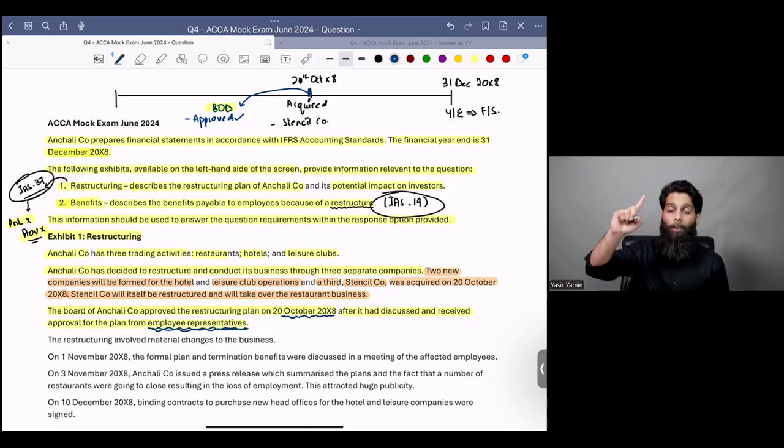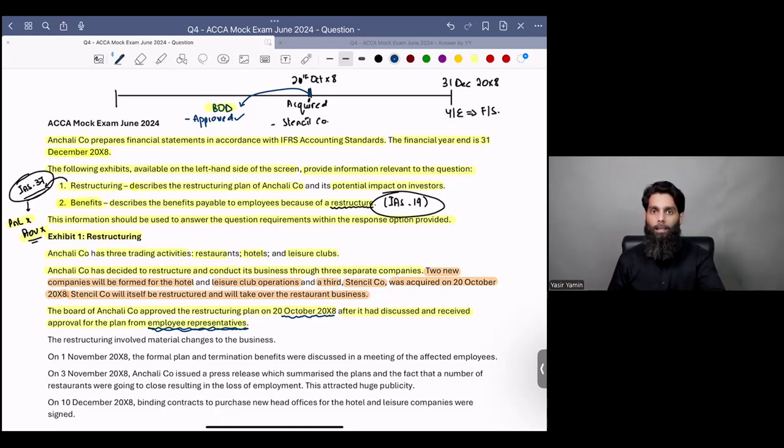So remember, one of our requirements asked us to specify when the condition was met and when the condition was not met. I think that on 20th October X8, at least one of the conditions was met, but the second condition was not met because it was not communicated to those who are to be affected by that plan. Not only the leaders will be affected by that plan, the other employees would also be affected, and it is yet to be communicated to them as well. Make sense? So I don't think a provision can be recognized on 20th October X8.